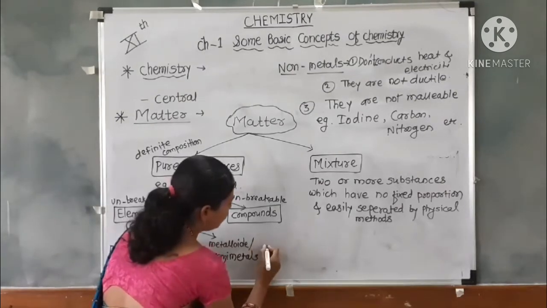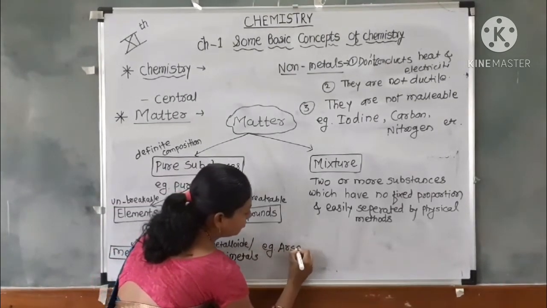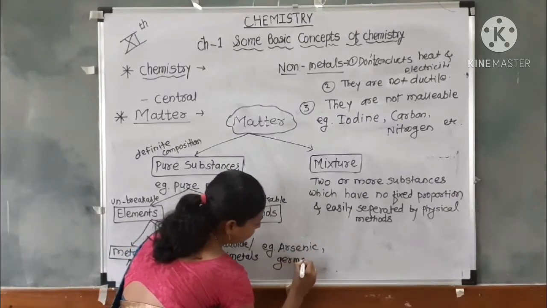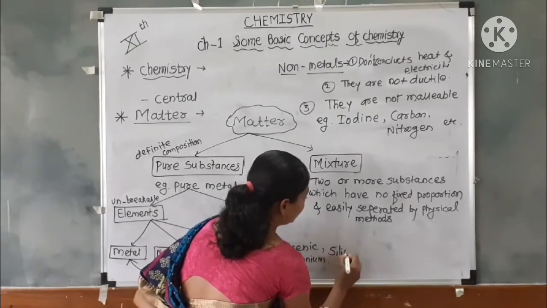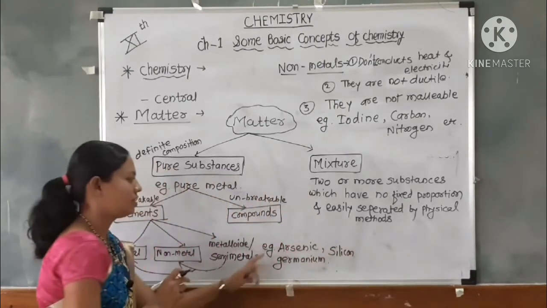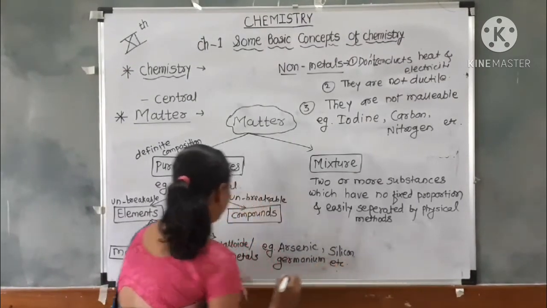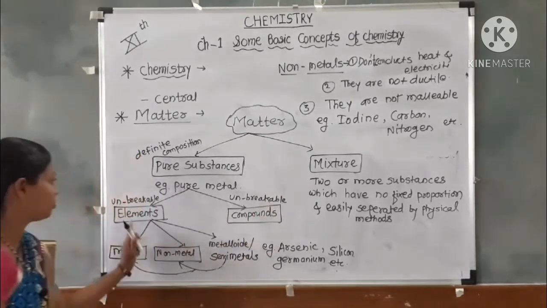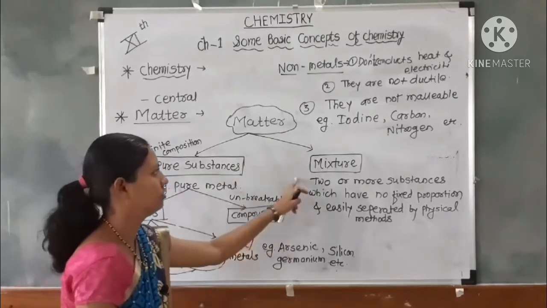The examples of metalloids are arsenic, germanium, and silicon, etc. These are the 3 types of elements.